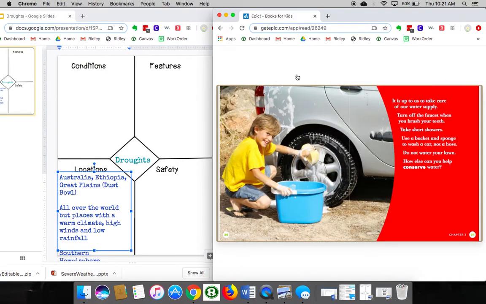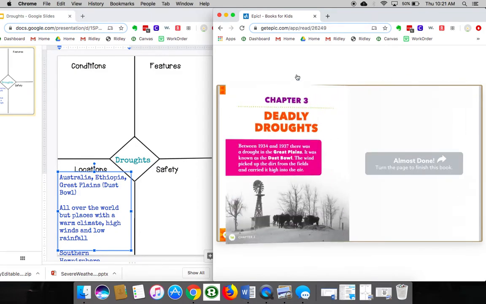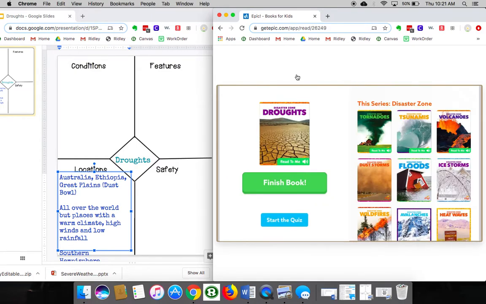It is up to us to take care of our water supply. Turn off the faucet when you brush your teeth. Take short showers. Use a bucket and sponge to wash a car, not a hose. Do not water your lawn. How else can you conserve water? And then there's a glossary and some activities and the index at the end.